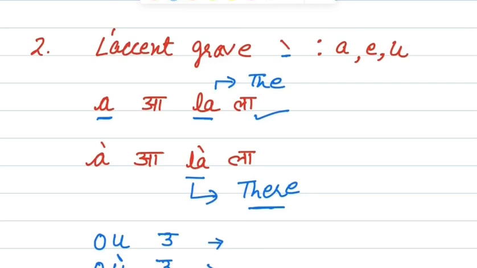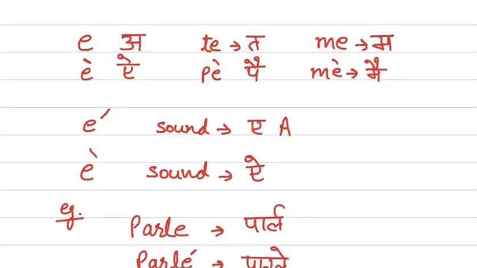Okay. Now you can see on OU there is no accent. Sound is U. And OU with accent, again the sound is U. But the difference is the meaning. OU without accent is or, the meaning is or, and OU with accent, the meaning is where. Got it? Okay, now let's understand with E.